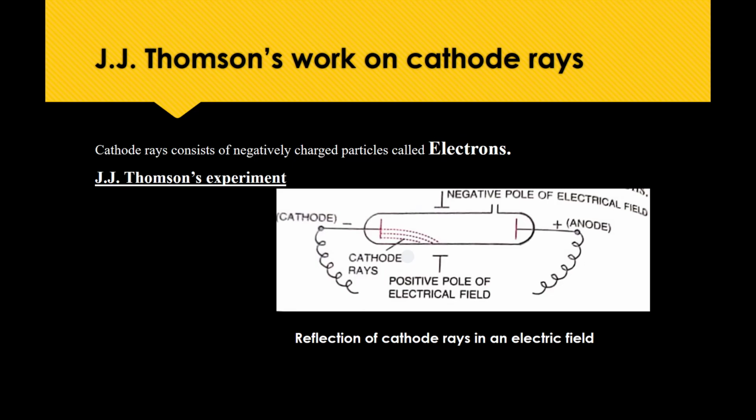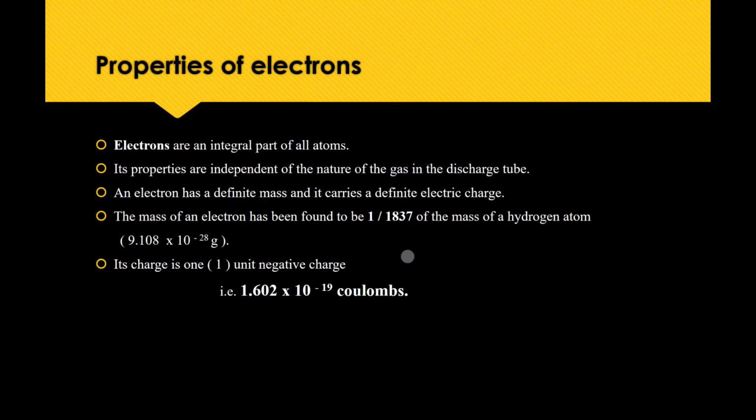What are the properties of these electrons? Electrons are an integral part of atoms. Integral part means electrons are an important part of all atoms. Next, their properties are independent of the nature of the gas in the discharge tube. Atoms of one element are different from atoms of another element, but the electron's character is the same regardless of the gas filled in the discharge tube.